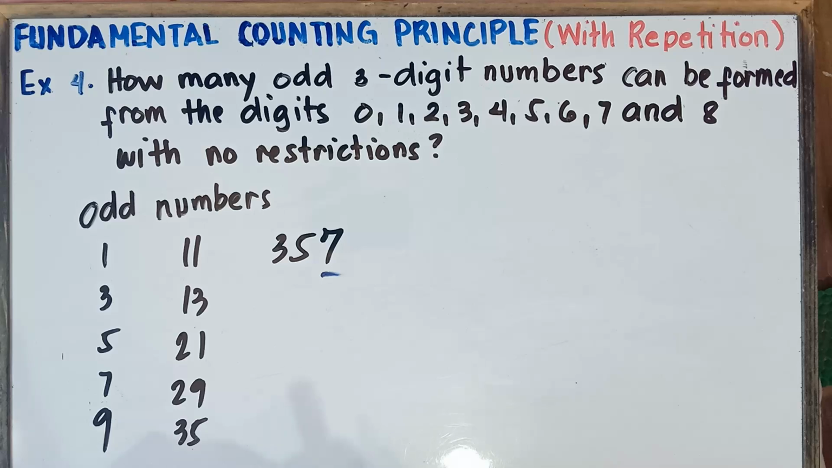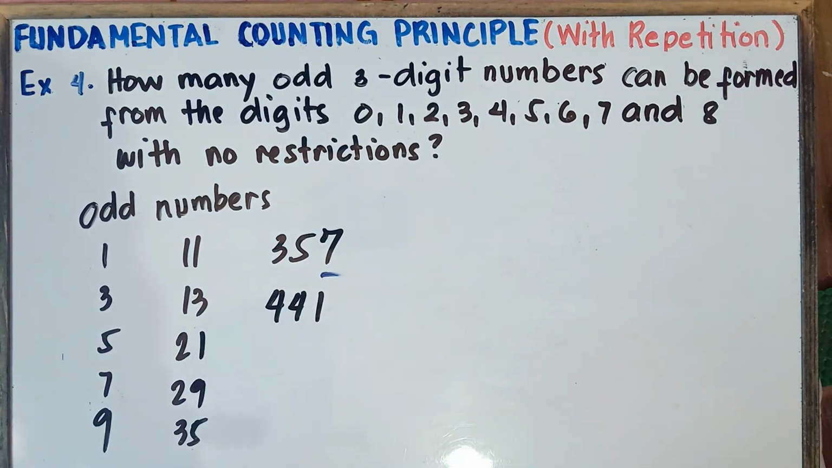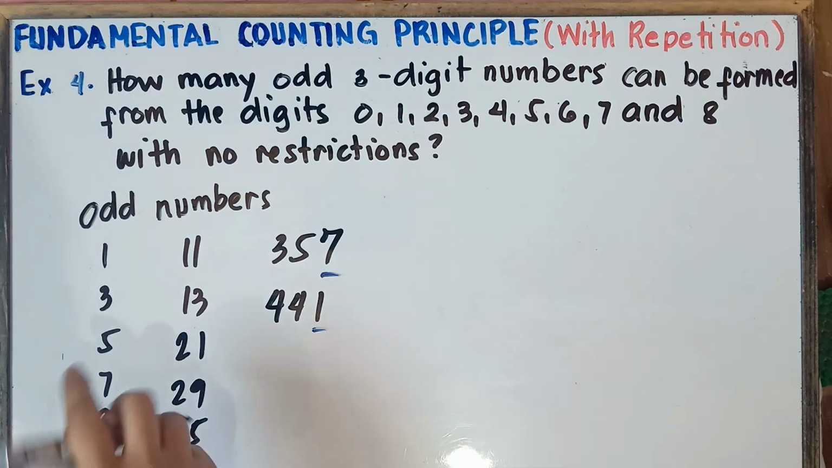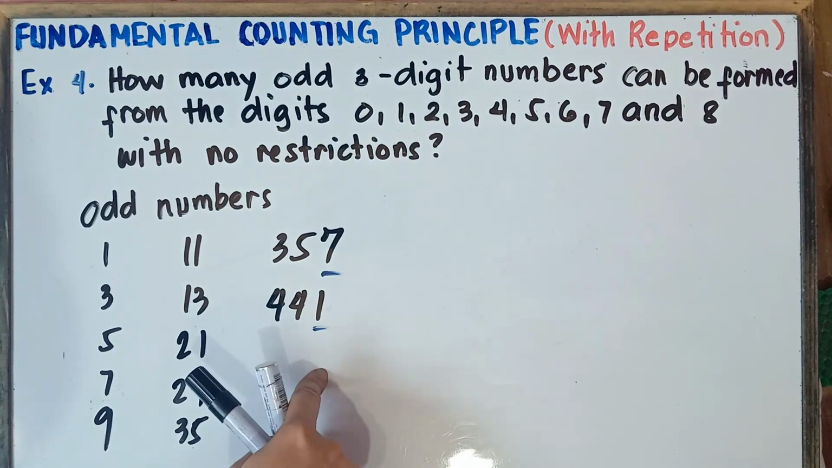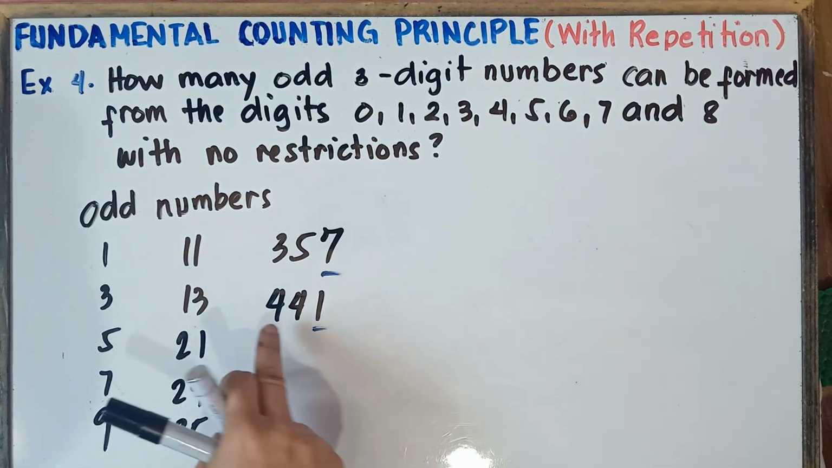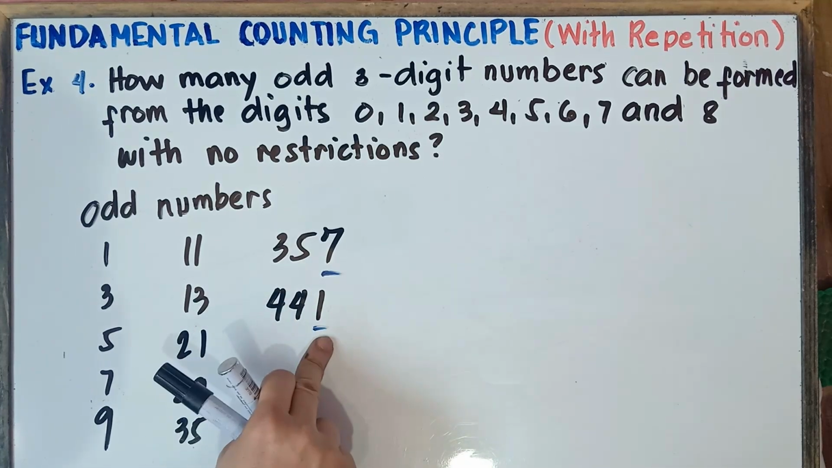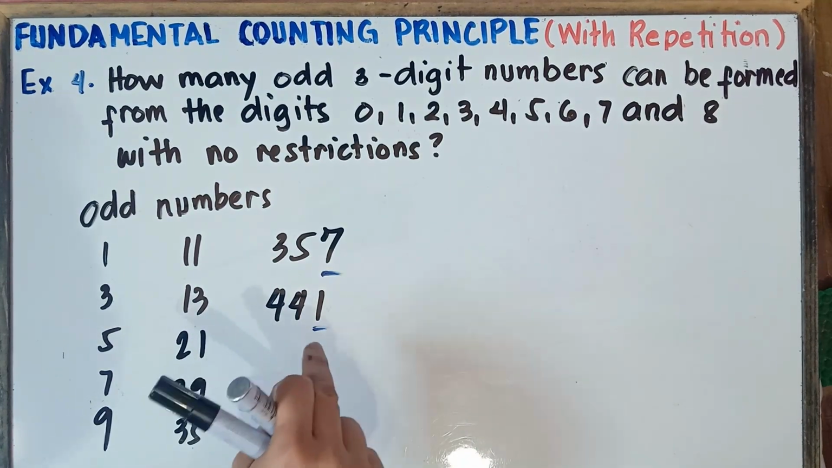Let's have another example. If I will say 441, is this an odd number? Yup, this will be an odd number because the last digit is 1. If the last digit is 1, 3, 5, 7, 9, automatic, this number is an odd number. Even if the first two numbers are even numbers, 4 is an even number, 4 is an even number, but 1 is an odd number, the last number is an odd number, automatic, this is an odd number.